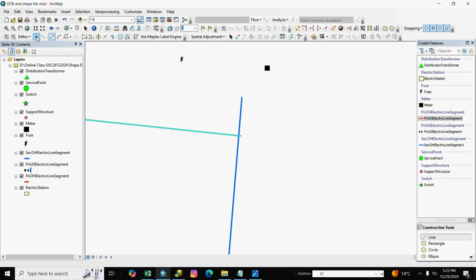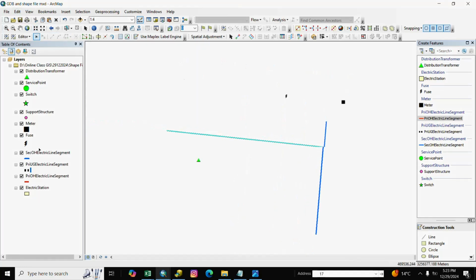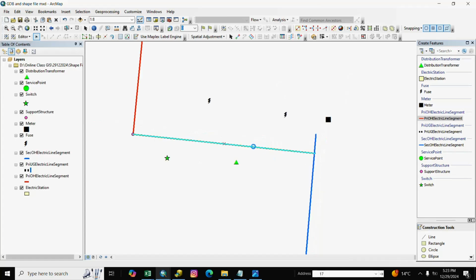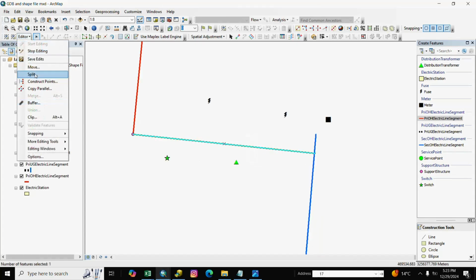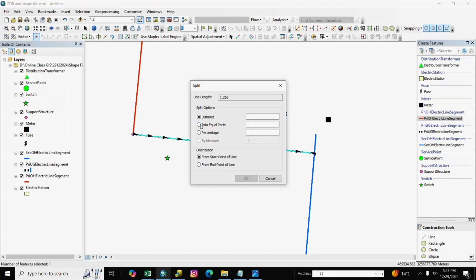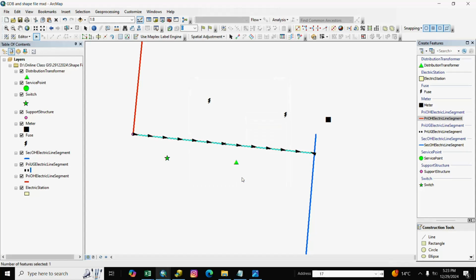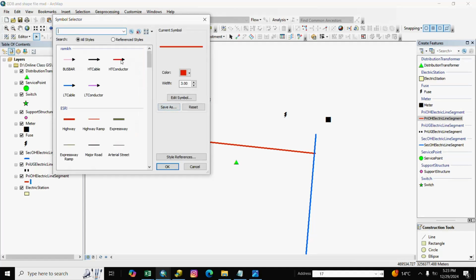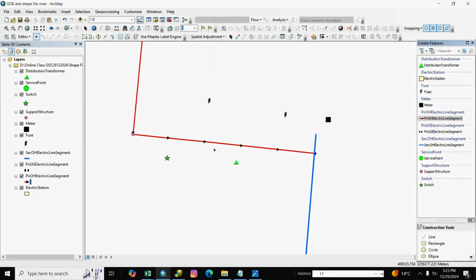Cut here 1.25 meter, and we select it, go to editor and convert it, split it equal distance 5, and OK. It is converted to 5 equal parts. We take another symbol arrow here, you see here 1 2 3 4 and 5, and first